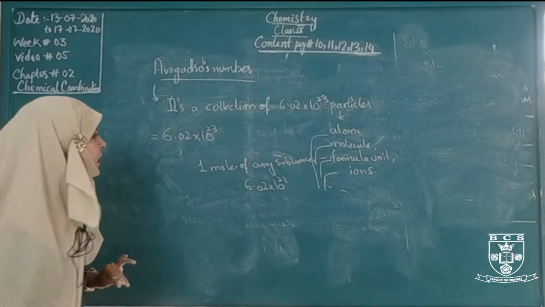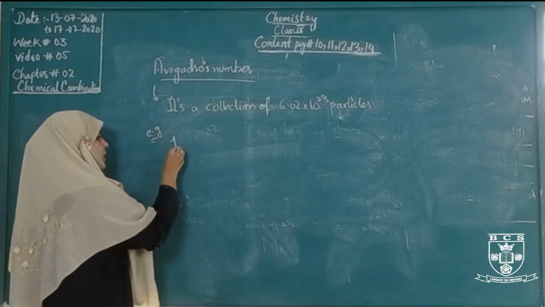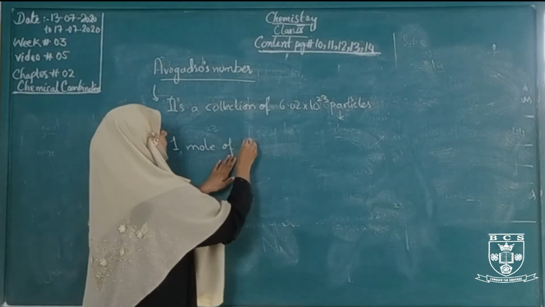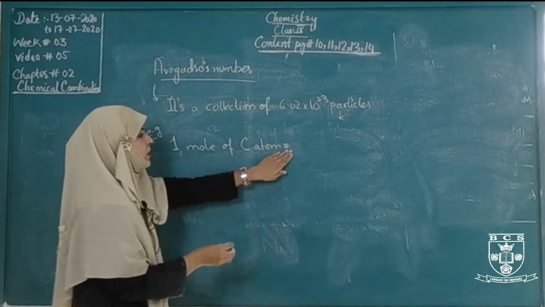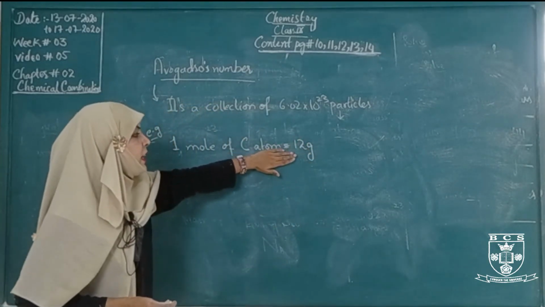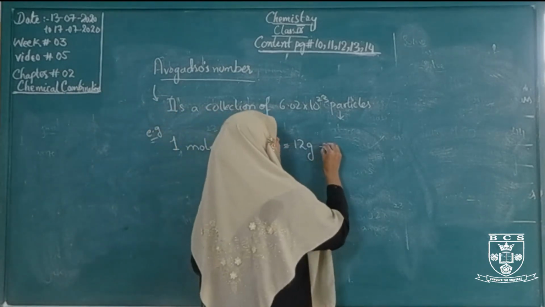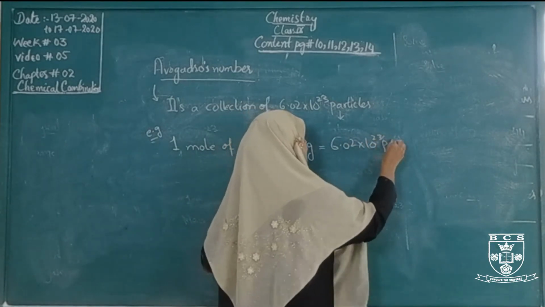For example, 1 mole of carbon atom contains, the weight of carbon atom is 12 grams. This is not an actual weight. In this way, 6.02 into 10 to the power 23 particles of carbon atom.